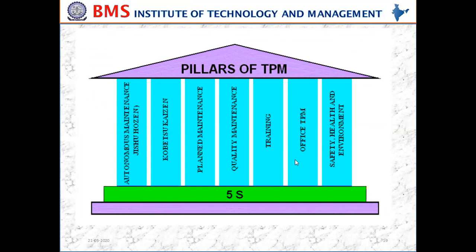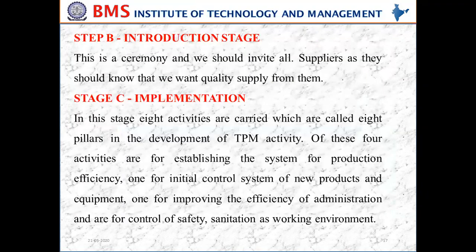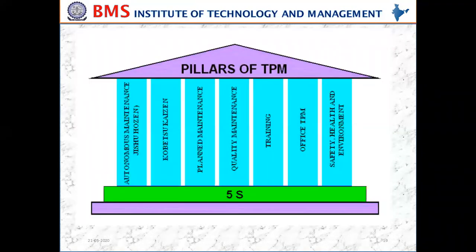And one more is for control of safety, sanitation and working environment, that is safety, health, and environment. These are the 8 pillars of total productive maintenance.